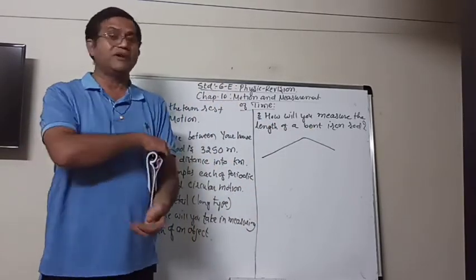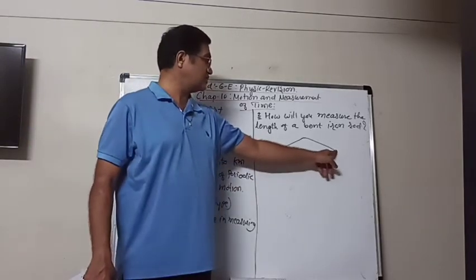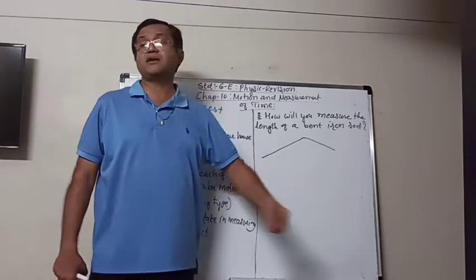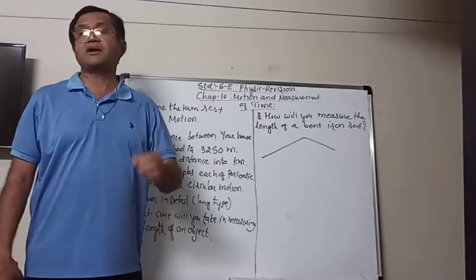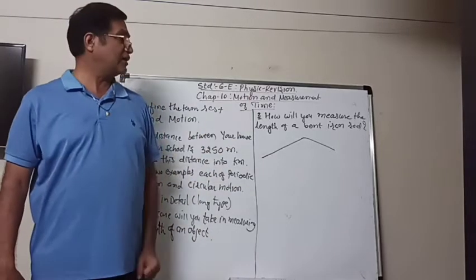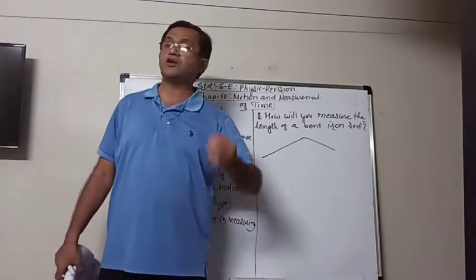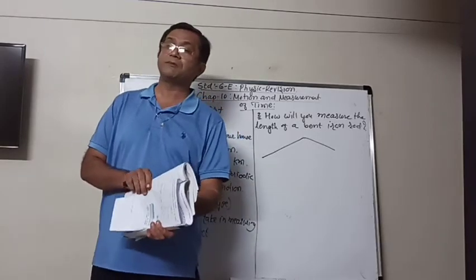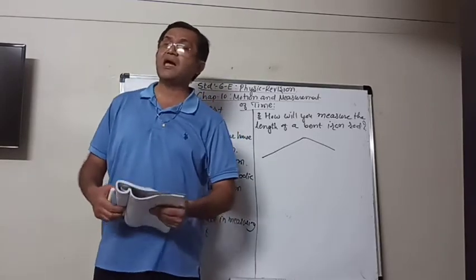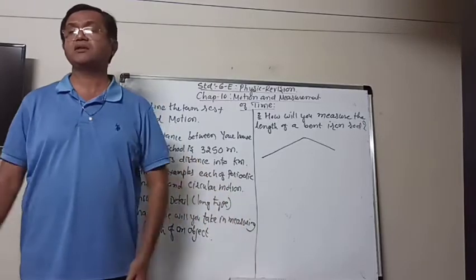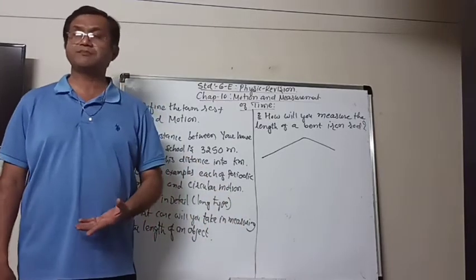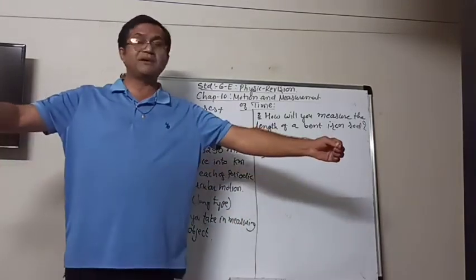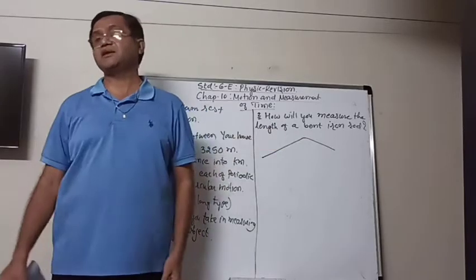When it reaches the end of the rod, you make a mark there, then take up that thread or wire or rope, and with the help of a scale or measuring tape, you make it straight and measure the length.